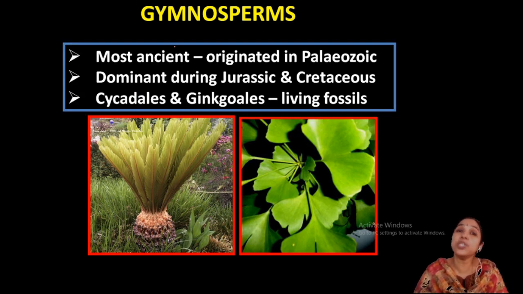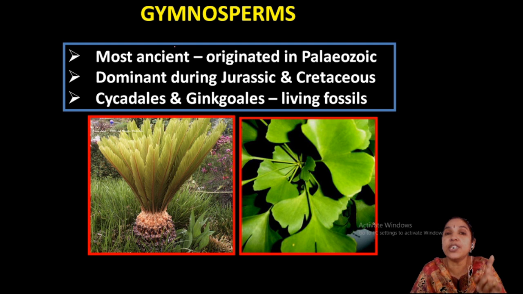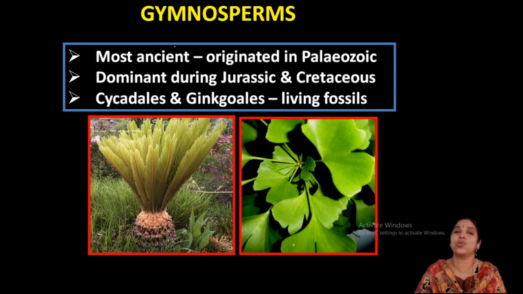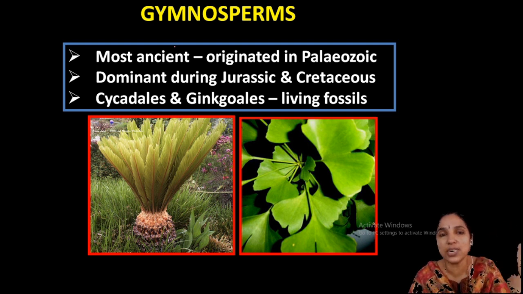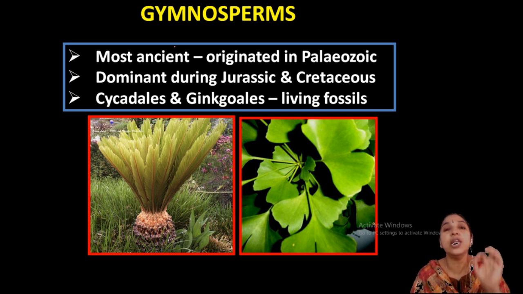And gymnosperms are the most ancient ones, originated in the Paleozoic period and dominant in the Jurassic and Cretaceous periods. So the Jurassic period is very, very important, and the Carboniferous period is also important. So they were growing at that time together with our dinosaurs. And of these, two groups are still living with us, that is Cycadales and Ginkgoales. They are actually the living fossils, because they lived many years back in the Jurassic time and they are still existing now. That is why they are called living fossils.